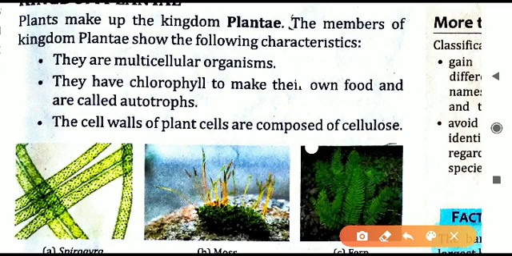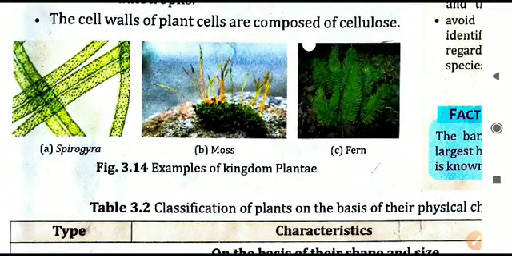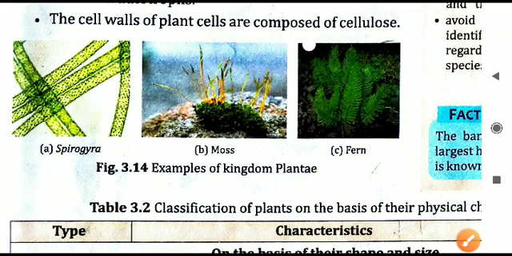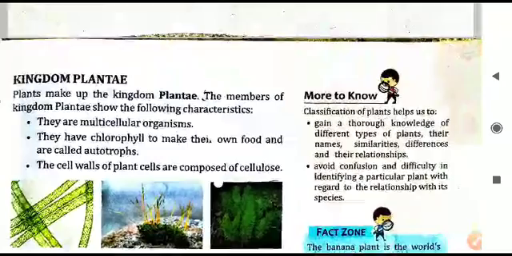They are doing photosynthesis. The last one, the cell wall of the plant cells is composed of a substance called cellulose. In all the plants you will find this cellulose, and that is what makes the cell wall. All the plant cells have a cell wall, and this cell wall is made up of cellulose. So these are certain characteristics of the various types of plant cells. Here some examples are given in these photographs. You can see all these are members of the kingdom Plantae: Spirogyra, moss, as well as the fern. All of them have the similar characteristics as we have seen just now. So that is all about the kingdom of the plant.